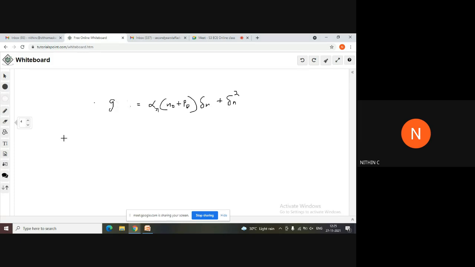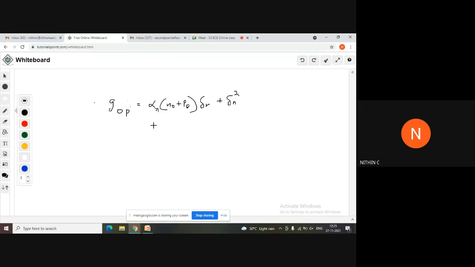G of t will get cancelled, and we'll be having G of p, that is the optical generation rate, G of p is equal to alpha r into n0 plus p0 delta n plus delta n square. Here you will take one more assumption, besides the previous assumption that delta n is equal to delta p. In the last step, you would be taking an assumption for low level injection.